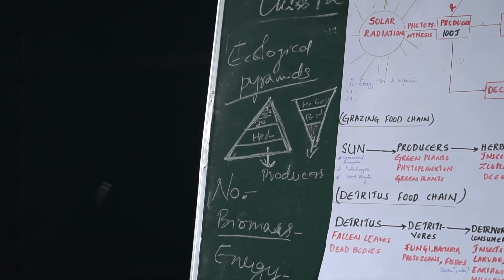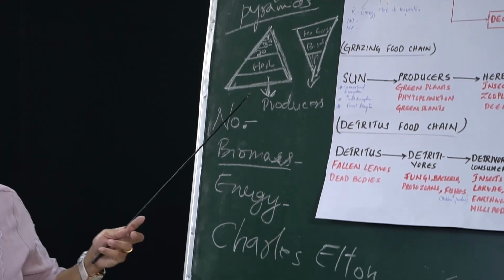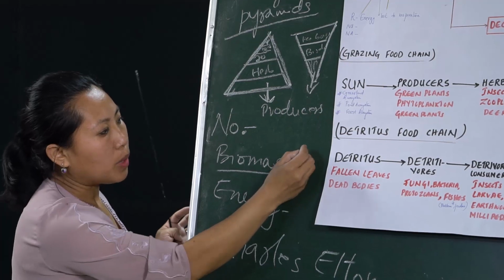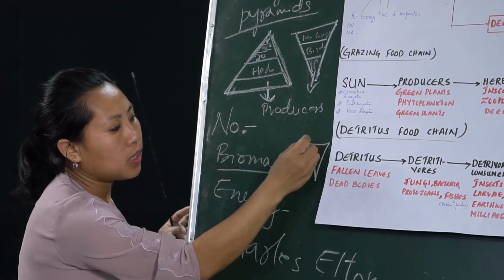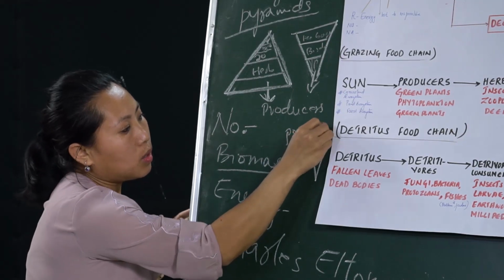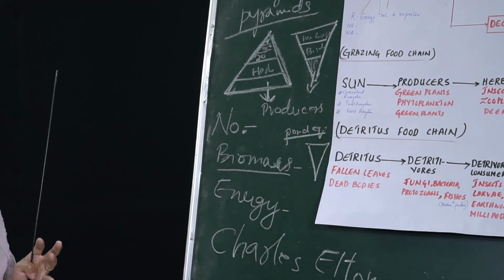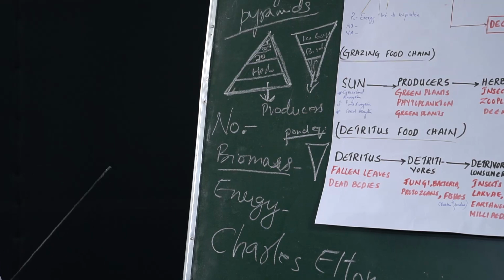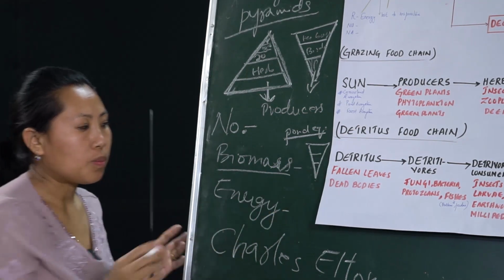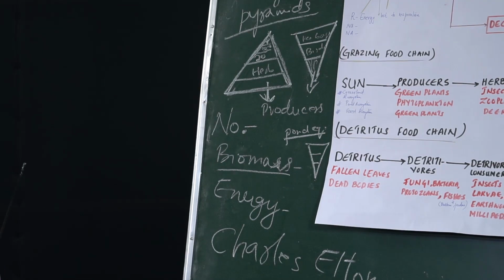The pyramid of biomass is inverted in the case of a forest ecosystem, while also this pyramid of biomass is inverted in a pond ecosystem. In a pond ecosystem, the pyramid of biomass is inverted as the biomass of the carnivores is always more than the